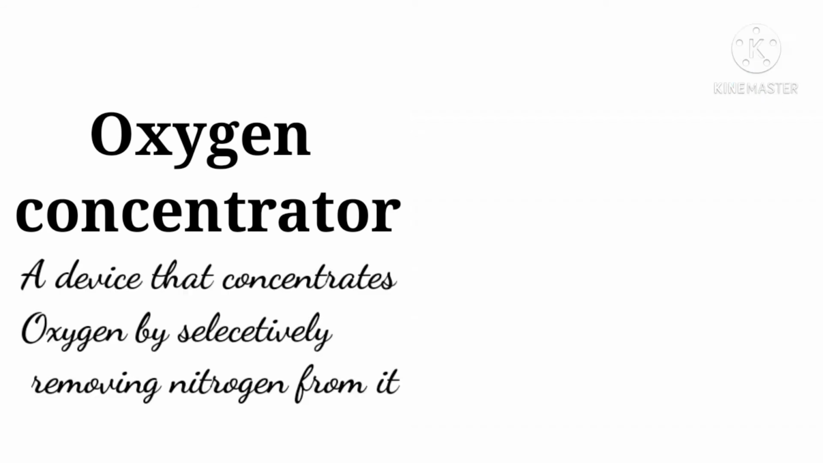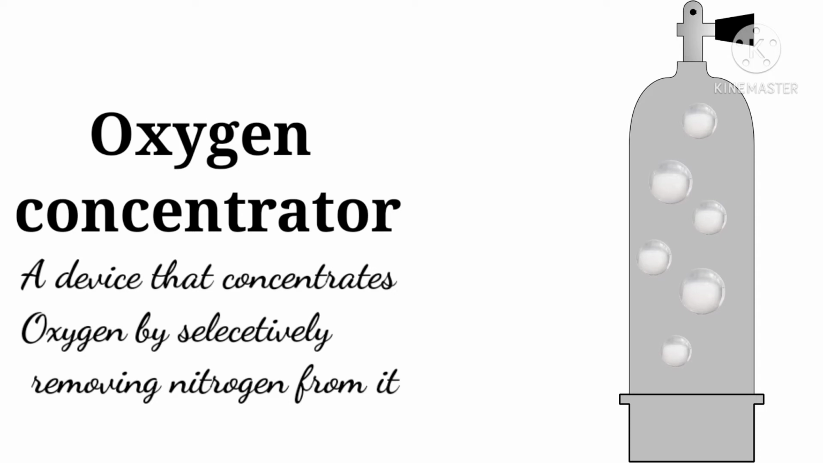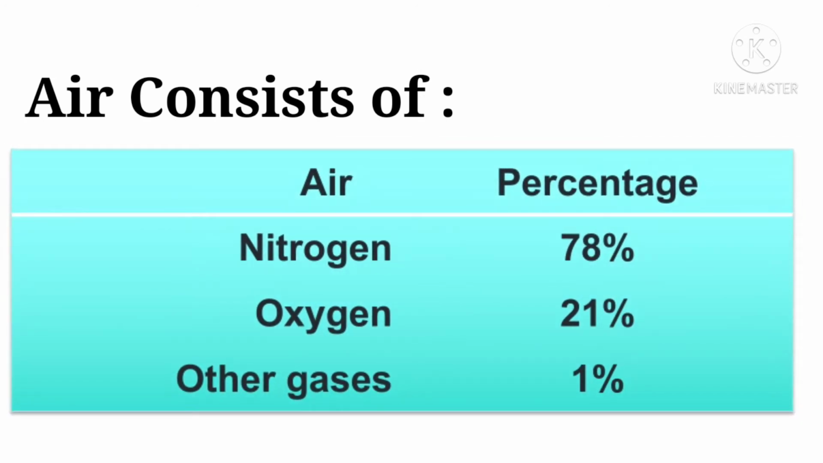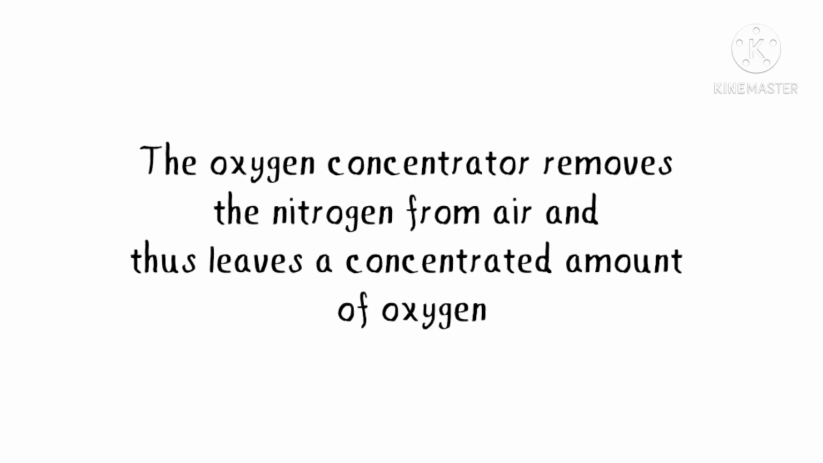It is a device that concentrates oxygen from air by selectively removing nitrogen from it so as to provide oxygen directly to the patient. Air consists of mostly nitrogen and oxygen, that is 78% nitrogen and 21% oxygen, while the remaining 1% are other gases. The oxygen concentrator removes the nitrogen from air and thus leaves a concentrated amount of oxygen.